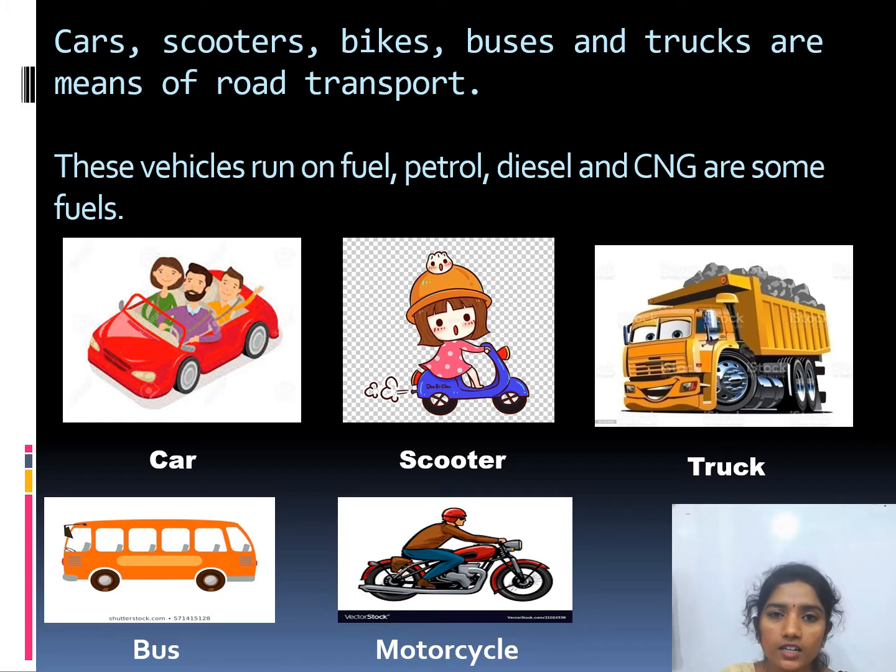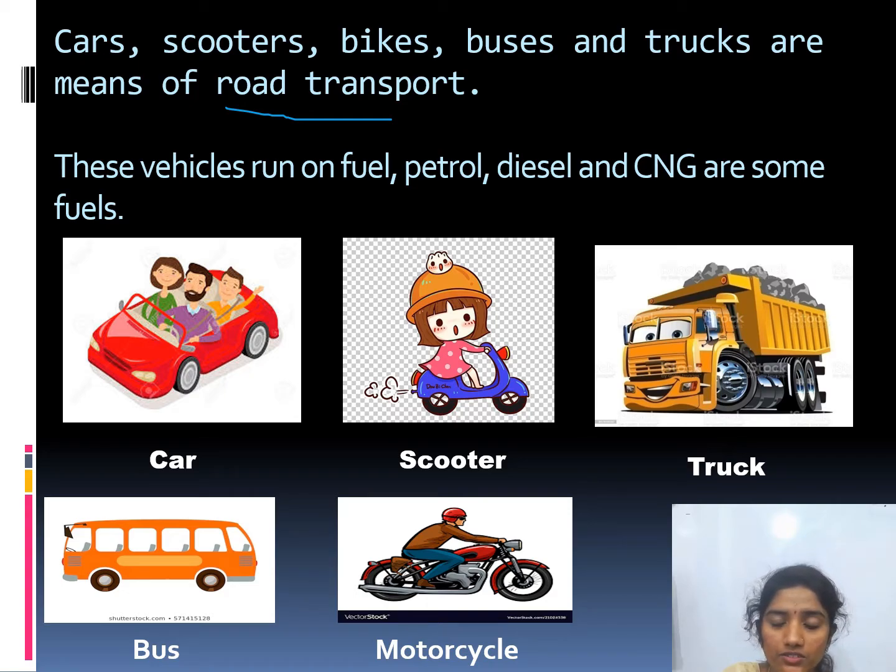Next, cars, scooters, bikes, buses and trucks are means of road transport. You can see here in the pictures a car, scooter, truck, bus and motorcycle. These are all examples of road transport, because car, scooter, truck, bus, motorcycle all move on the road.